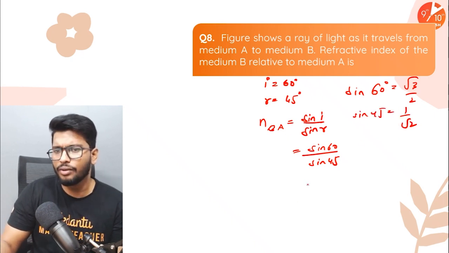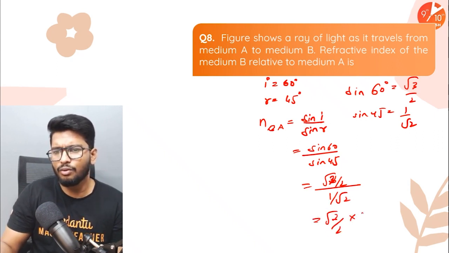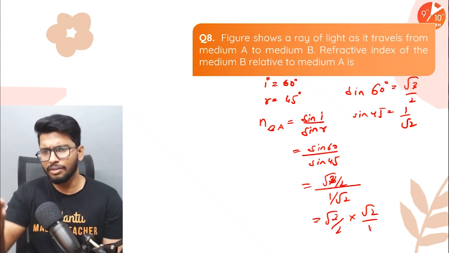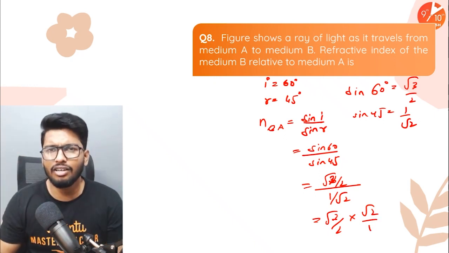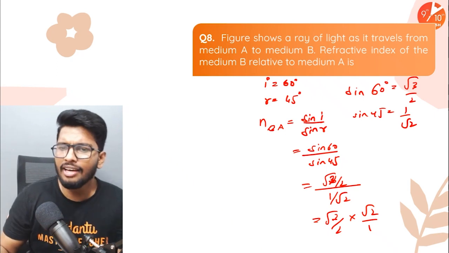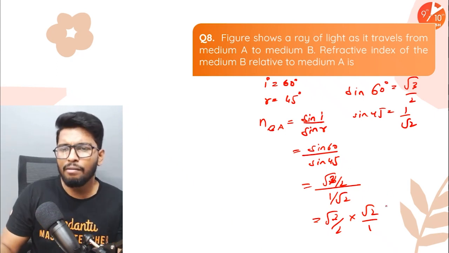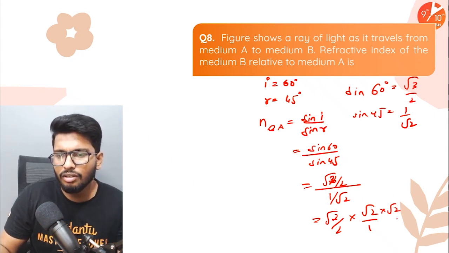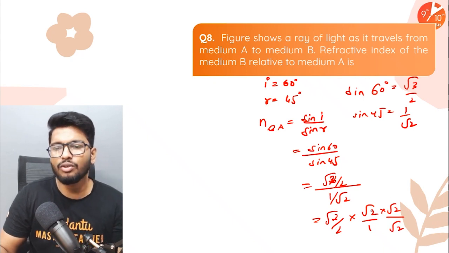So substitute the values over here. So it's root 3 by 2 whole divided by 1 by root 2. Now this can be written as root 3 by 2 into root 2 by 1. Simple, because I'm just taking that to the numerator, I'm just reciprocating it. Now people, what I'm going to do is multiply and divide it with root 2 just to remove this root sign.